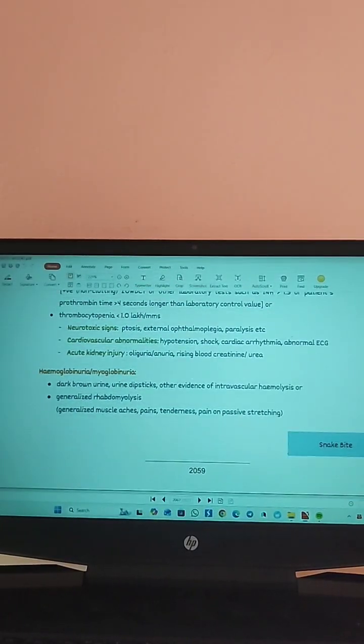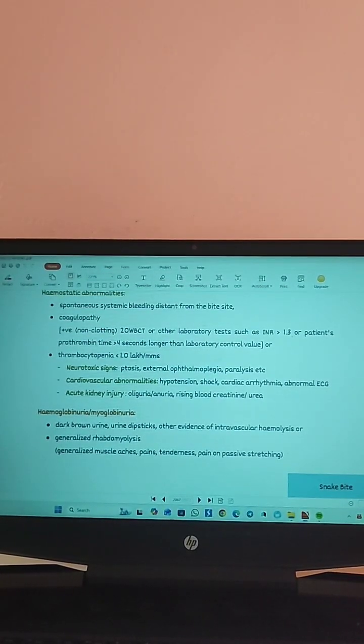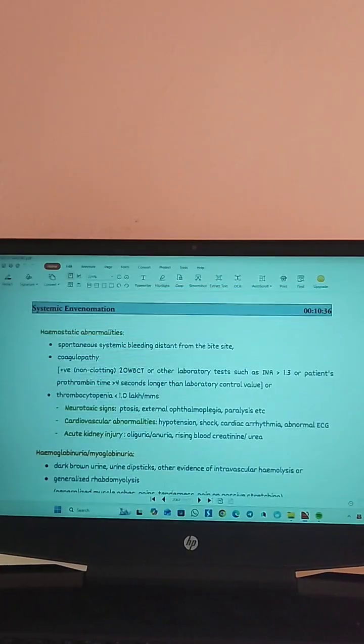And plus, when we look at the urine, on urine dipstick there was dark brown urine. That denotes hemoglobinuria. And other evidence of intravascular hemolysis or generalized rhabdomyolysis was also there, that myoglobinuria was also present. That is myoglobin in urine, which denotes rhabdomyolysis, mainly seen in case of sea snake venom. And generalized muscle ache, pain, tenderness, pain on passive stretching. So when all these are present, then we can say that is a systemic envenomation.